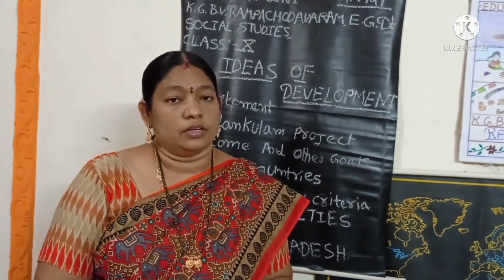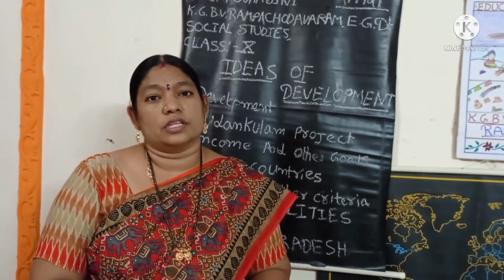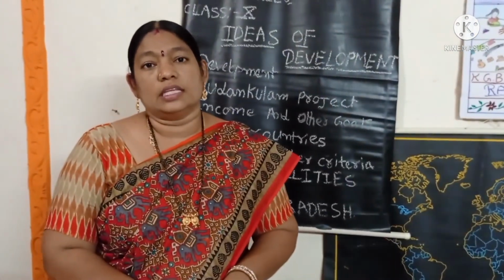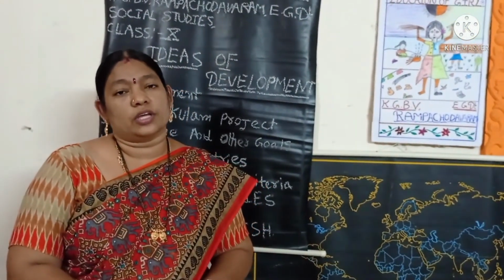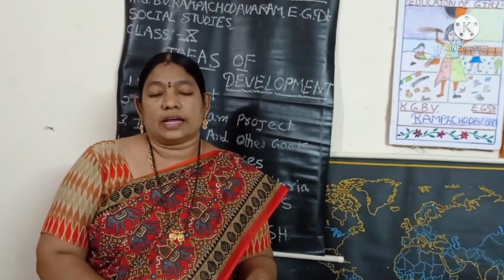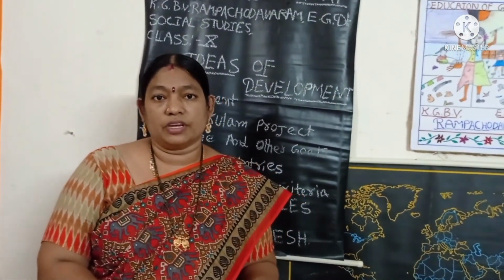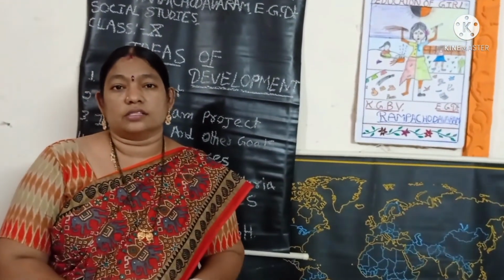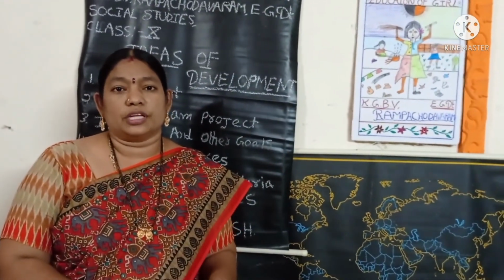After that, in public facilities we learn about the most important thing from the previous sections, that is the PDS, public distribution system. This public distribution system is helpful to every poor person and also to middle class people. People take ration, wheat, rice, sugar, oil, etc., very cheaply.